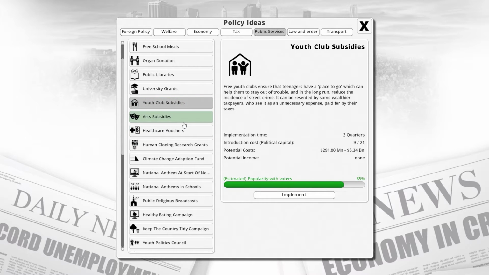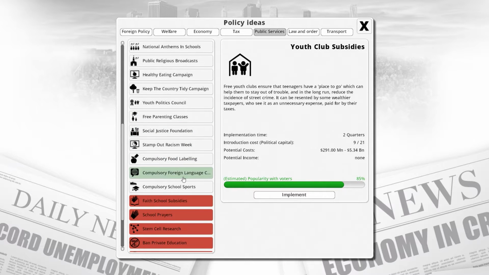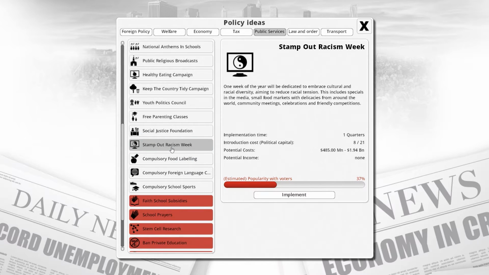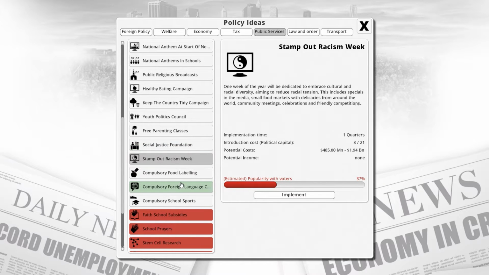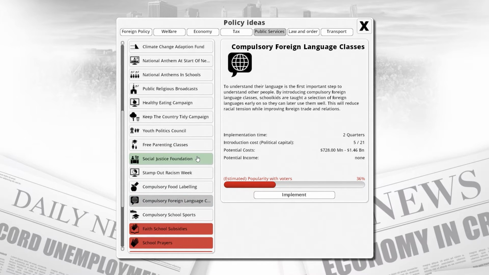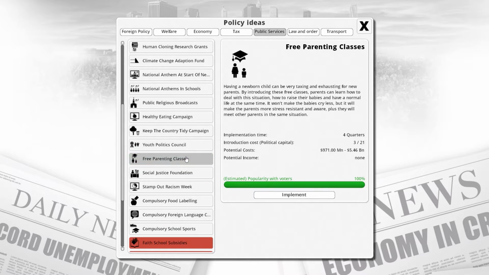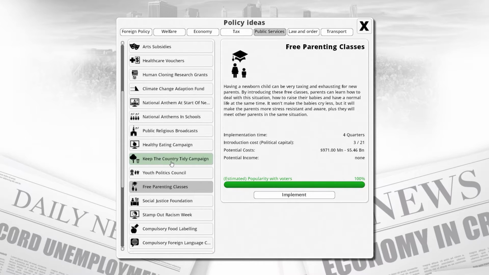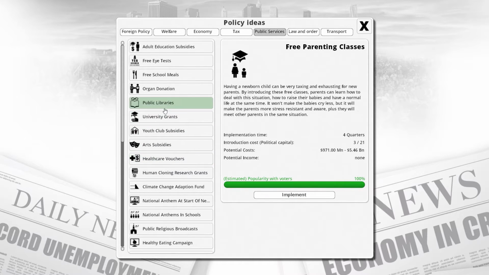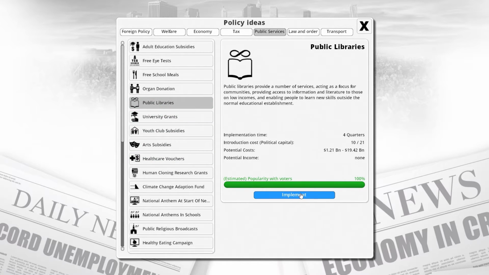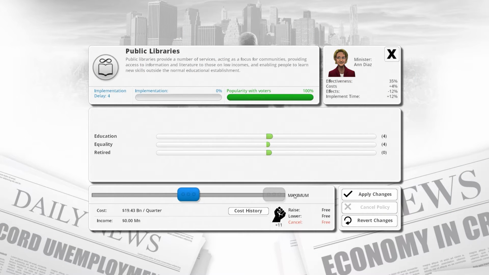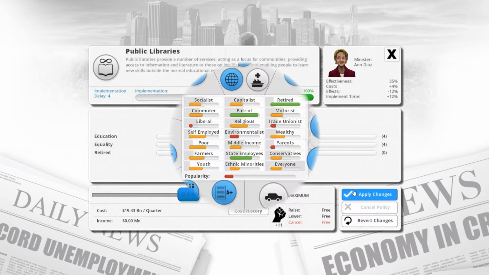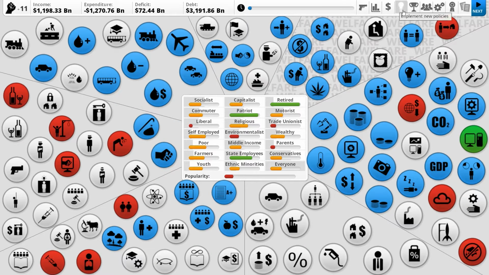We might want to do something like, let's see if there's anything compulsory. What is it? Stamp Out Racism Week could be good. That could definitely be good. Compulsory foreign language classes as well could be good. Parenting, again, could be alright. I think what we're going to do is go for the public libraries. I think that's a fairly easy one to go into. It increases education equality and makes retired people happy. Right, and let's just leave it at that and see what happens.